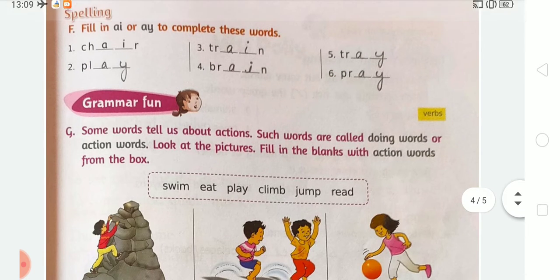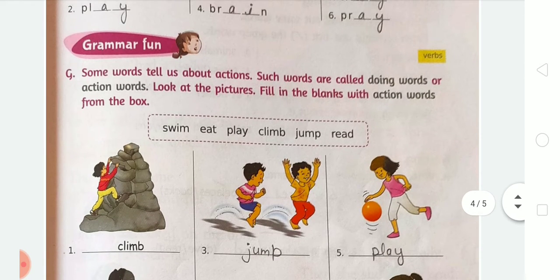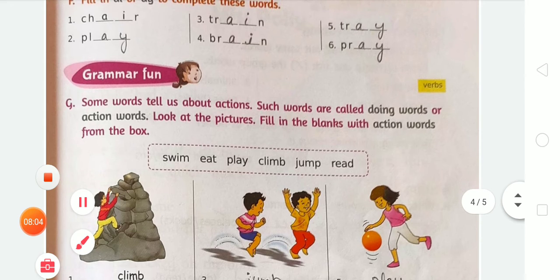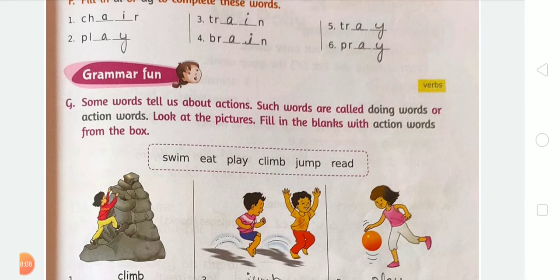Now moving to the next exercise, that is exercise G. Students, what will we do in exercise G? It is grammar fun. You have to learn about some grammatical parts. Here in exercise G, some words tell us about action. Such words are called doing words or action words. Students, there is a question: what is an action word? Some words tell us about action, and such words are called doing words or action words.